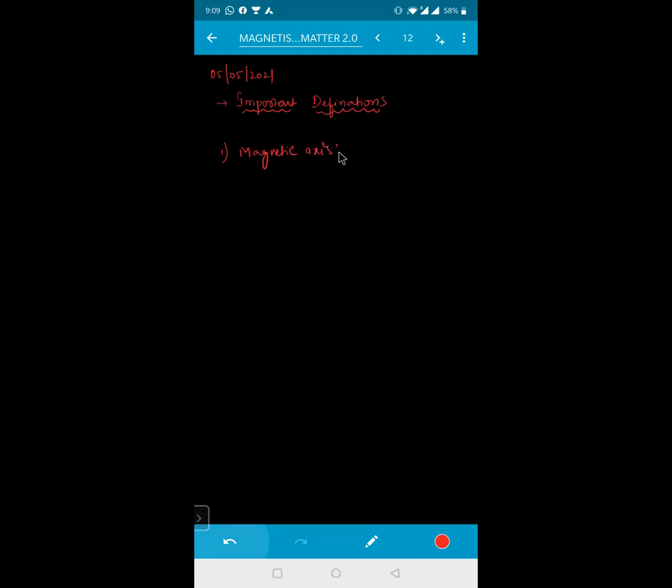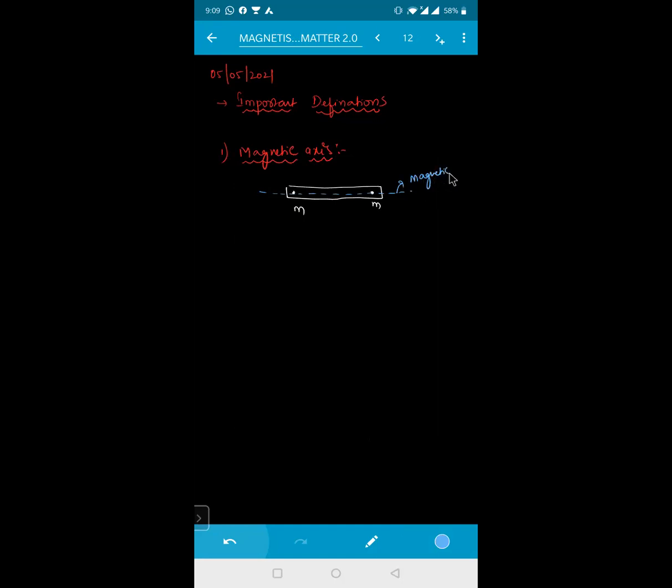The magnetic axis is the axis through which the two magnetic poles lie. Yeah. So it is a region of what, beta? Apparent concentration where the magnetic poles have been concentrated. Say, for example, if I'm taking this as your bar magnet, this is your pole strength here and this is your pole strength here, this is your M and this is your M. The line passing through and touching these two poles is called your magnetic axis. It's called what, beta? Magnetic axis.